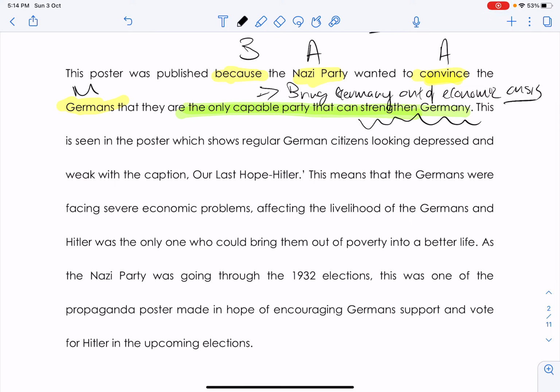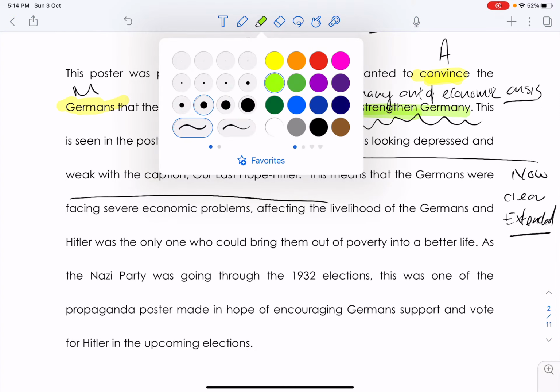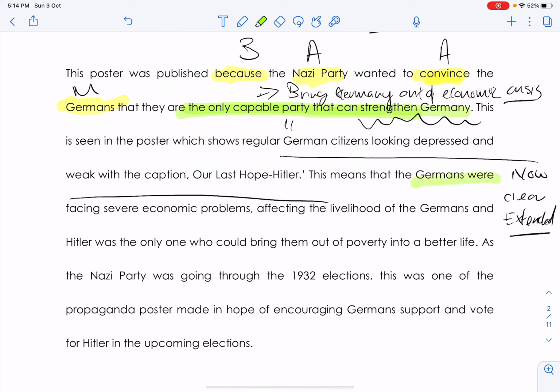All right. Next, you have your evidence. Again, this is seen in the poster. Okay, write everything down you see in the poster. Germany looking weak. Our last hope, Hitler. Then explanation. Again, bear in mind your criteria for explanation: in your own words, clear and extended, okay, extended of the evidence. So this means that they were facing severe economic problems, right? The Germans were facing severe economic problems, right?